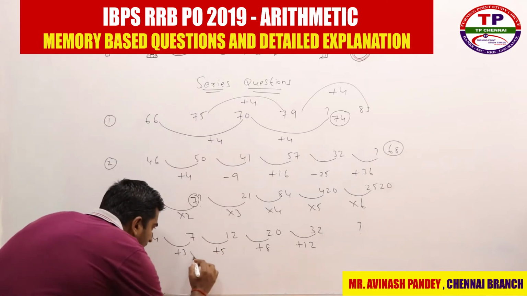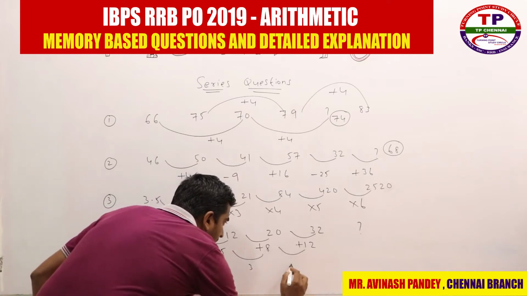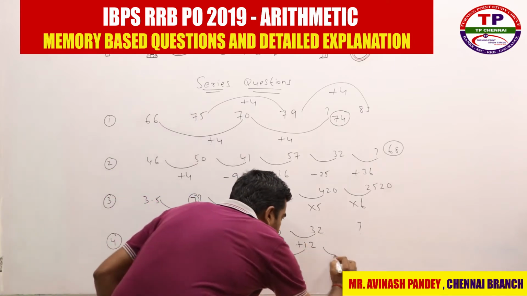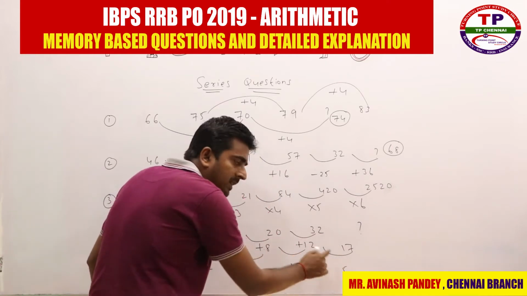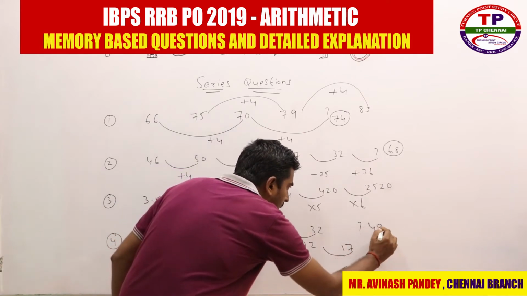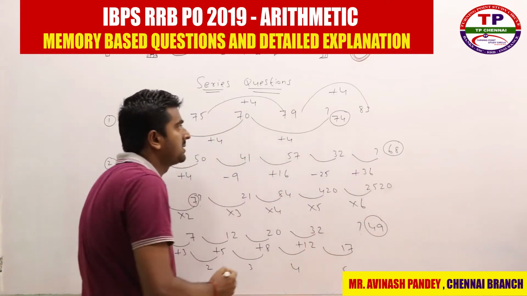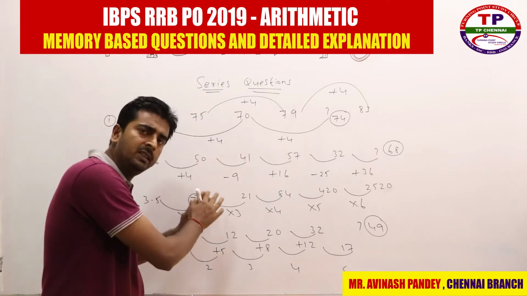So when I take the second difference here, how much difference is there? 2, then 3, then 4. So my next second difference should be 5. So for that I need to have 17 here, because the gap between 12 and 17 is nothing but 5. So what about this number? 32 plus 17, which is nothing but 49. So this was the fourth question which they have asked in the examination, right? So I hope you got all the patterns. It was an easy level pattern.